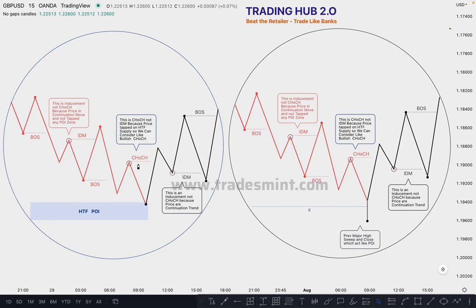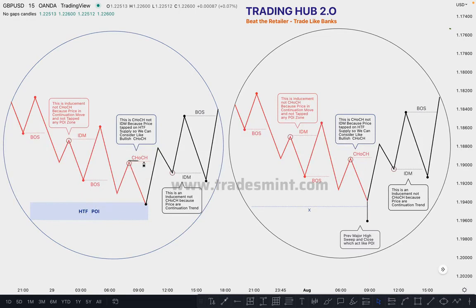Why are we marking this as a change of character? Because the market tapped on your POI zone. That's why this is a high probability area where we can take a reversal to the upside compared to continuation. Technically, this is also a kind of inducement. But why? Because the market tapped on the demand zone in a higher time frame, so our buy side probability increases compared to selling.